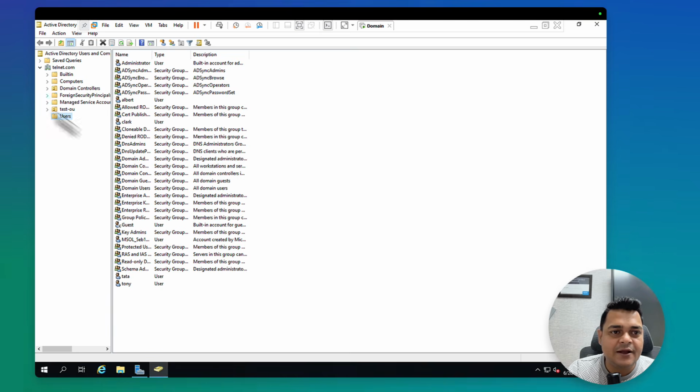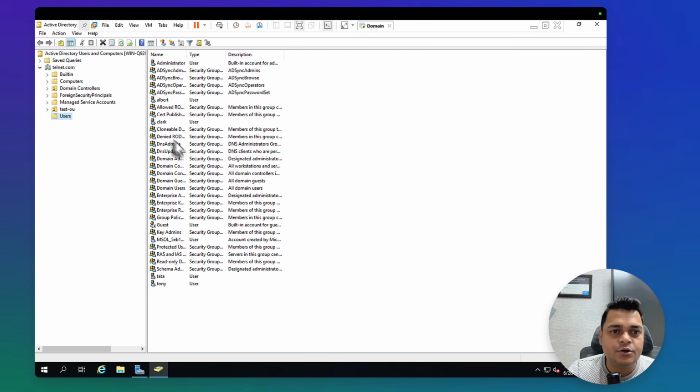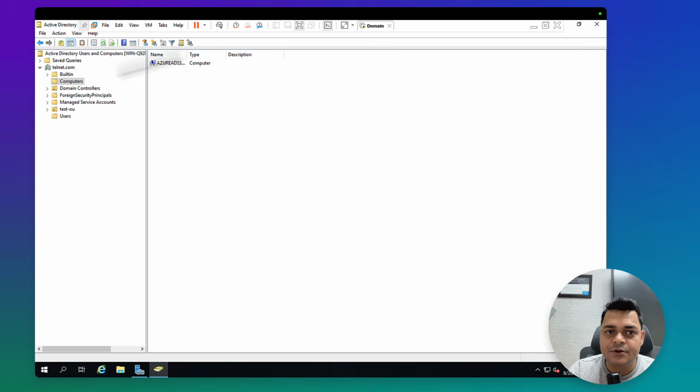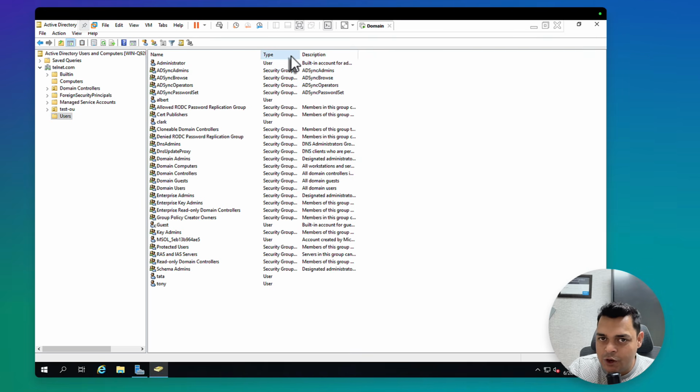This is the panel, and using this panel we are able to create multiple users. Clark is here, Albert we created, Tata and Tony. With the help of these users, we are able to log in to our client computer. So on this machine that I established on-premises, we are able to access the user account from that computer. So this is on-premises ADDS, a legacy method to control your on-premises resources.